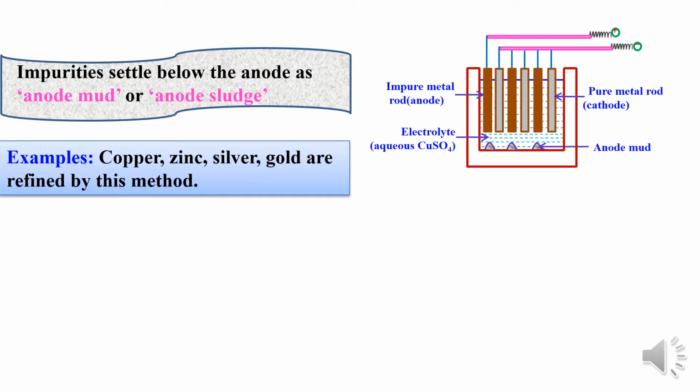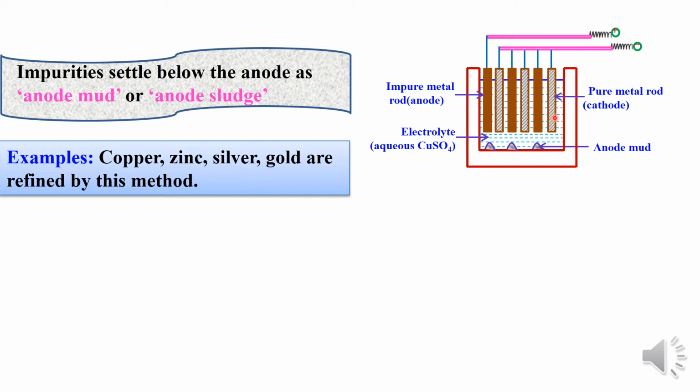Once we pass the electric current, here this is the impure metal. The anode consists of impurity as well as metal. Once we pass electric current, the pure metal dissolves in the copper sulfate solution, and the same amount of pure copper will be deposited on the cathode.